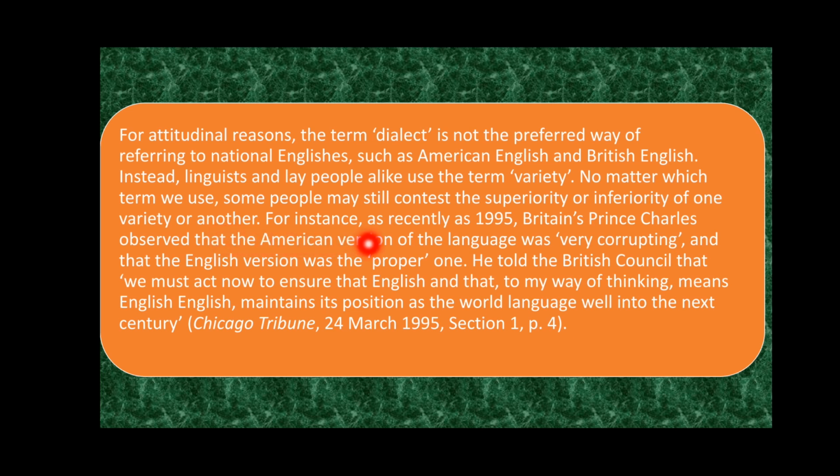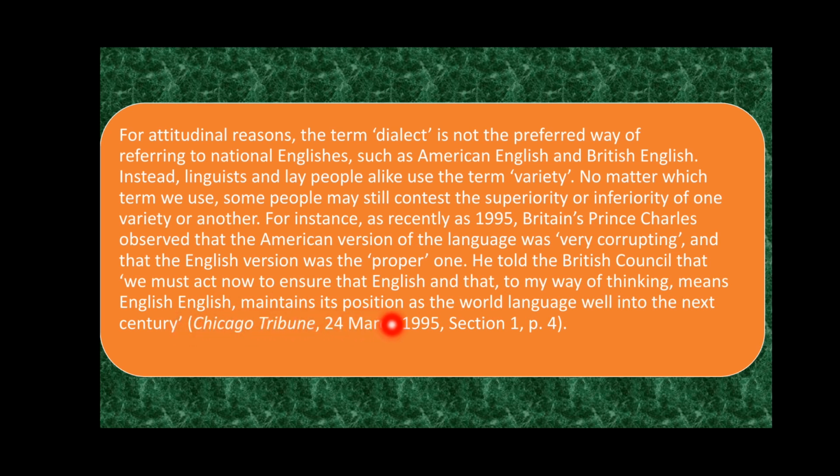For instance, as recently as 1995, Britain's Prince Charles observed that the American version of the language was very corrupting and that the English version was the proper one. He told the British Council that we must act now to ensure that English, and that, to my way of thinking, means English, right?